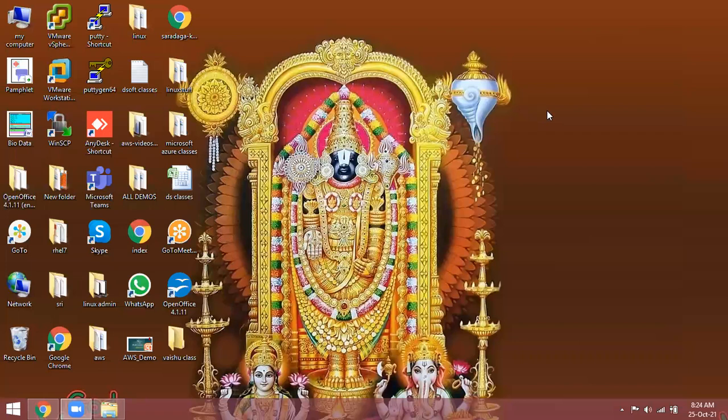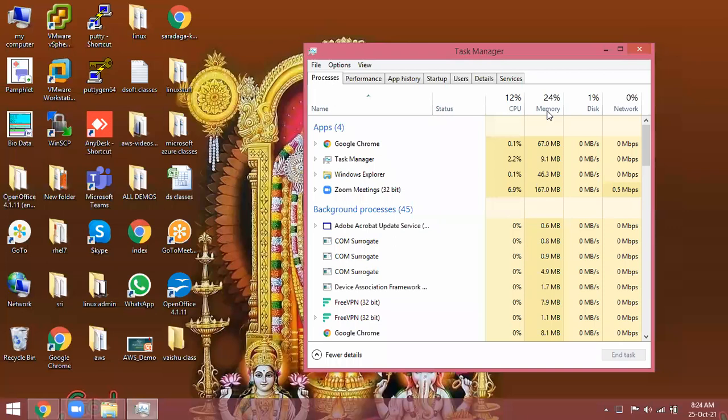See, I invested 35,000 rupees, but I am using minimum below 30% of the resources only. What about the remaining resources? Wasting the resources means wasting the money. Actual utilization is below 30% only, but you paid the money 100%, 35,000 rupees. So this technology ran up to 2006.